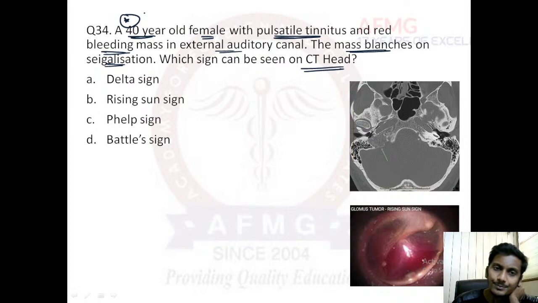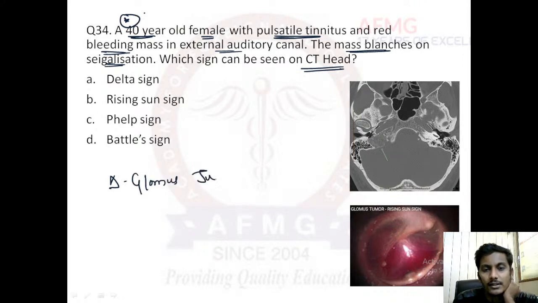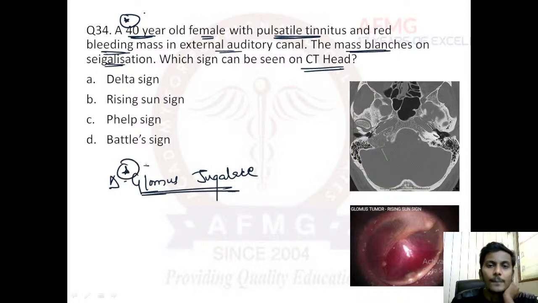Red bleeding mass is seen in the external auditory canal, right? So a red bleeding mass in an adult female with pulsatile tinnitus is nothing other than what? The diagnosis is Glomus jugulare. The diagnosis in this condition is a tumor of the jugular bulb, that is your Glomus jugulare. Okay, and first of all, in the early stages, this glomus tumor is just beneath the inferior wall of your external auditory canal. So it can invade the floor of the external auditory canal, and then it can just protrude into your external auditory meatus.